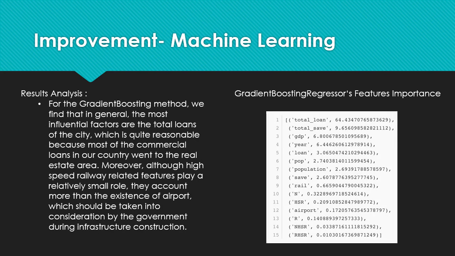For the gradient boosting method, we find that in general, the most influential factors are the total loans of the city, which is quite reasonable because most of the commercial loans in our country went into the real estate area. Moreover, although high-speed railway-related features play a relatively small role, they account for more than the existence of the airport, which should be taken into consideration by the government during infrastructure construction.